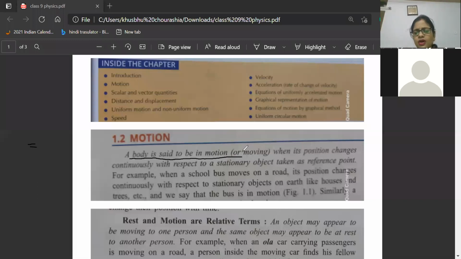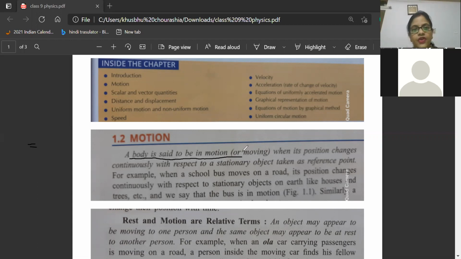Fine. So when an object changes its position with respect to the surrounding, then the object is said to be in motion. We have already seen an example. When a bus moves on a road, its position changes continuously with respect to stationary objects on earth like houses and trees. So we say the bus is in motion. In short, you cannot write that the bus is in motion with respect to me, with respect to the vendor, with respect to the shop. In simple terms, we can use the word surrounding. The bus is in motion with respect to the surrounding.